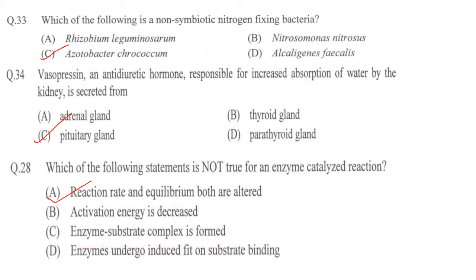Next one. Which of the following statements is not true for an enzyme catalyzed reaction? Reaction rate and equilibrium both are altered. That is not true for an enzyme catalyzed reaction. Activation energy is decreased. That is correct. Enzyme substrate complex is formed. That's also correct. Enzyme undergoes induced fit on substrate binding. That is also correct. So option A is the not correct statement regarding enzyme catalyzed reaction.